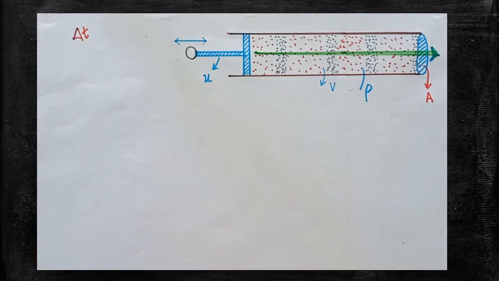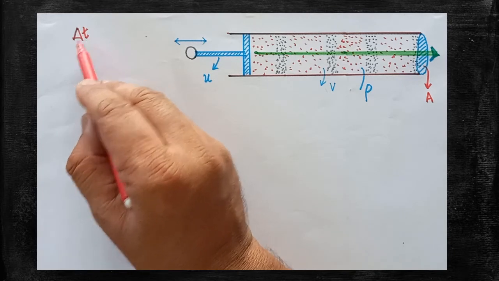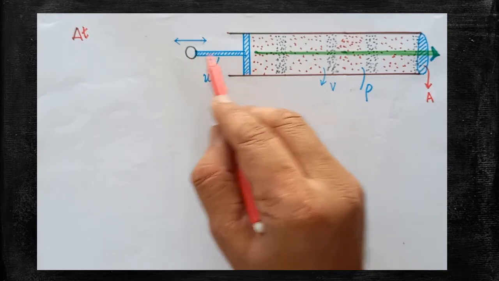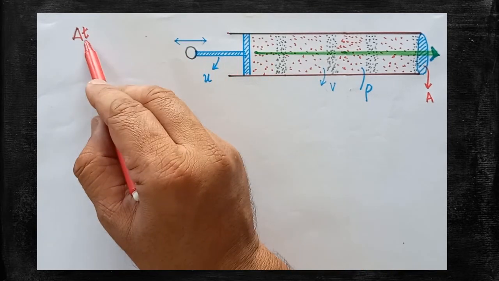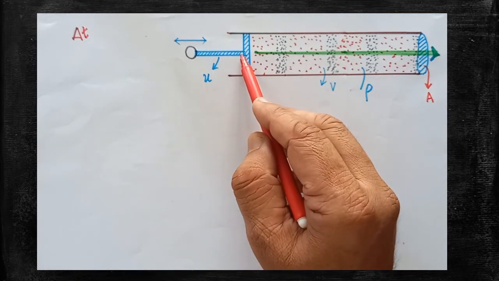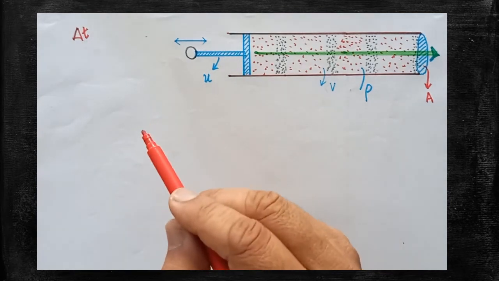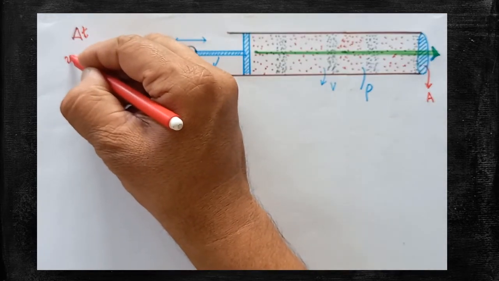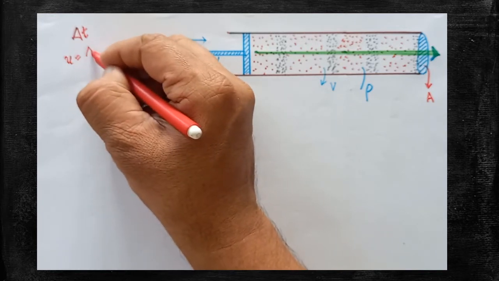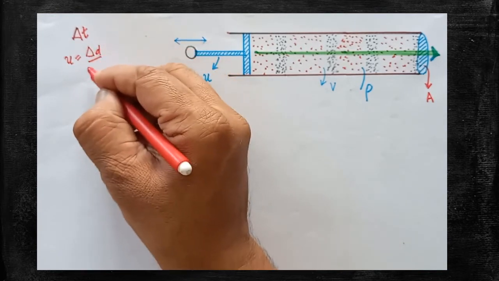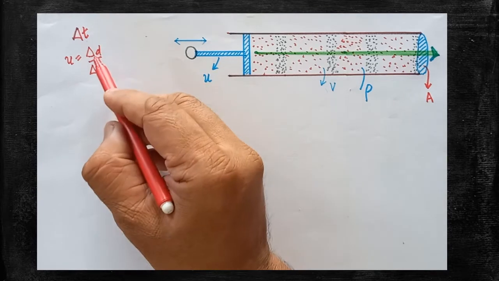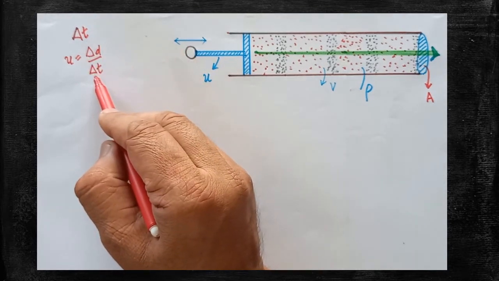Within this time interval del t, we have to find two things. Within this time taken del t, the piston may be moved up to a certain distance. You are moving the piston in to and fro motion. During this time del t, the piston may be moved up to a certain distance. That distance can be taken as del d. How to calculate? The velocity of the piston is nothing but u. The distance traveled is del d, and it is traveled during the time interval del t. So what is the distance traveled by the piston during the time del t?